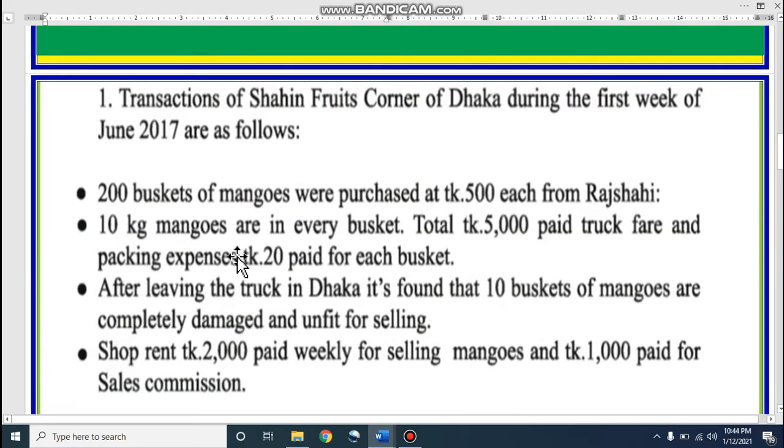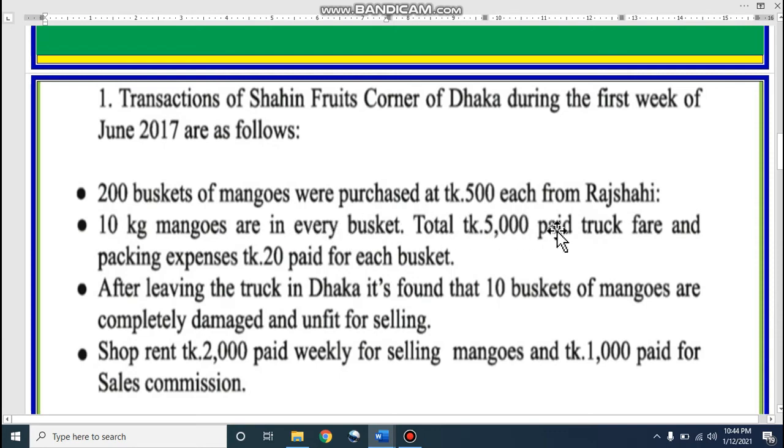Direct cost means, if you can remember, last class I also discussed the cost which is done for purchasing any goods or commodities. That is direct cost. Look here, we have 5,000 kg mangoes, and 5,000 taka paid for truck fare. We have purchased 200 baskets of mangoes at 500 each, 10 kg mangoes in each basket, and 5,000 paid for truck fare.